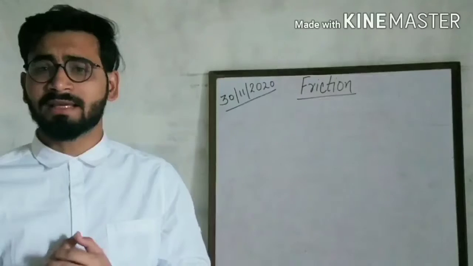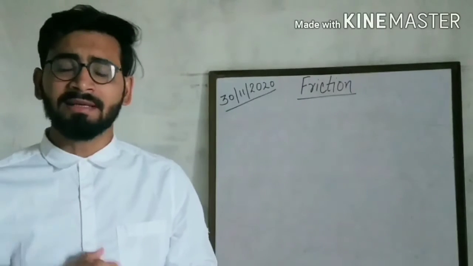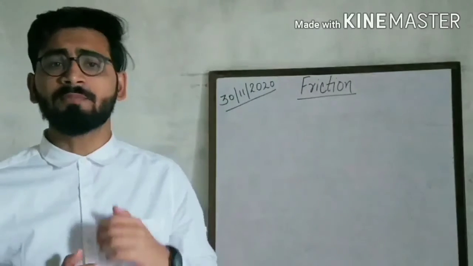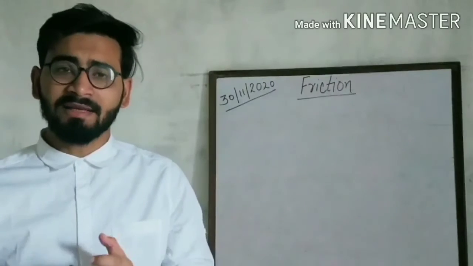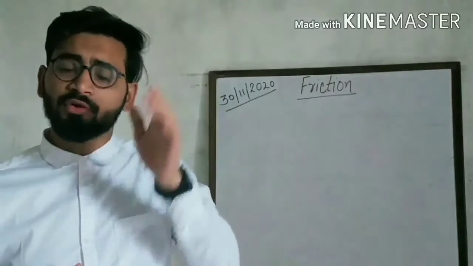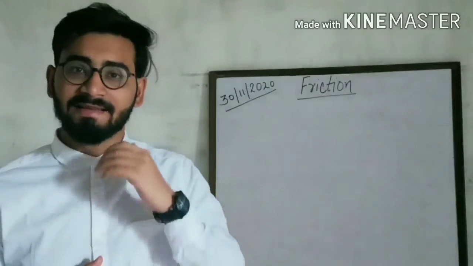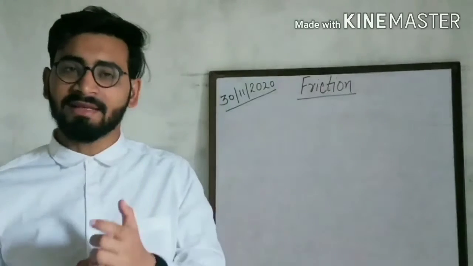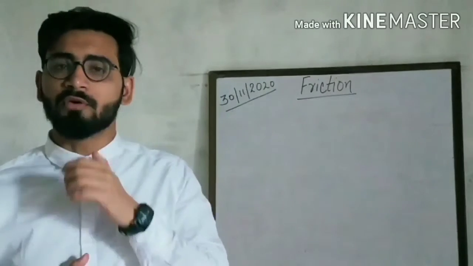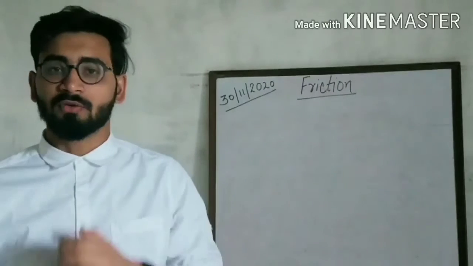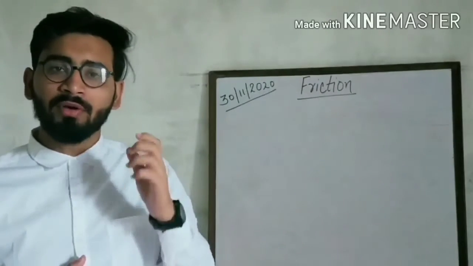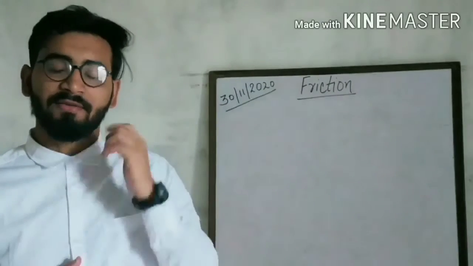So in both the cases, there is something which tries to stop the motion. And that is friction. So the chapter which we are going to start today is friction.